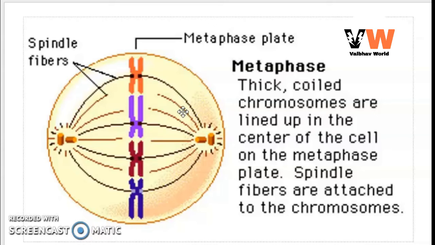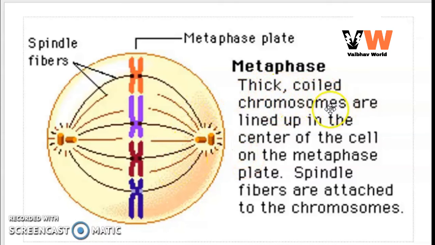Chromosomes are clearly visible in that stage, and hence we can confirm the morphology of chromosomes in that phase, and the chromosomes arranged at the middle form the metaphase plate.